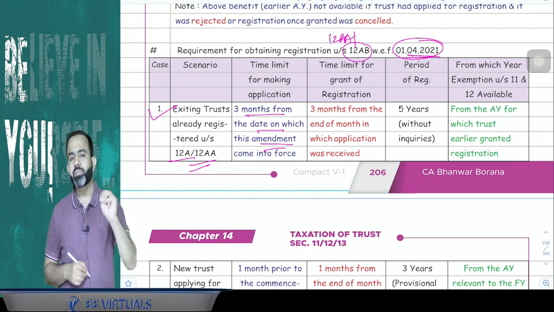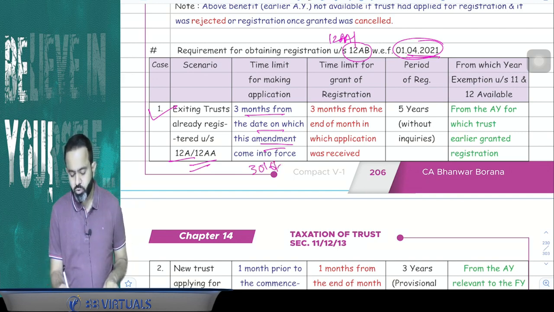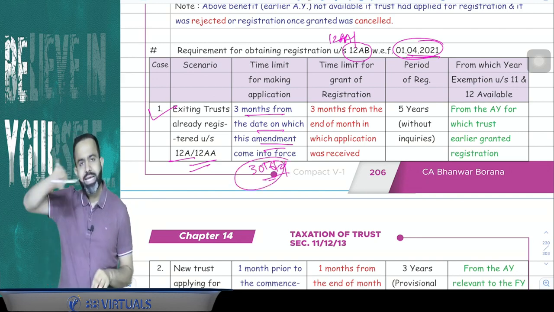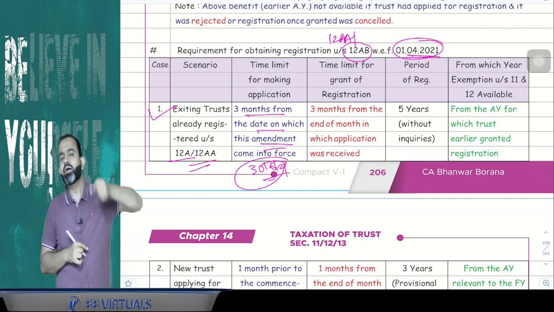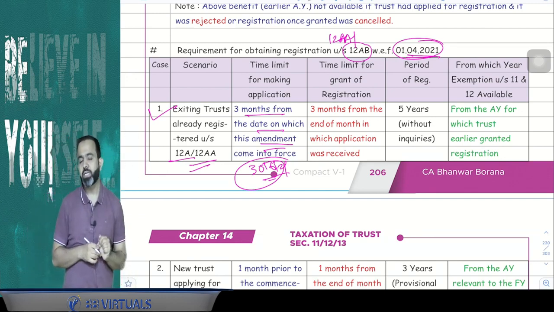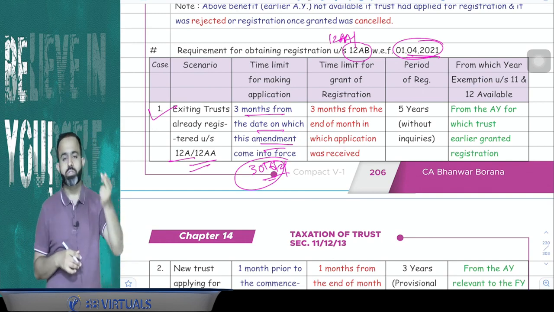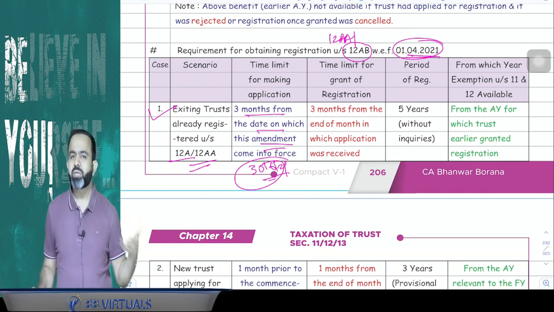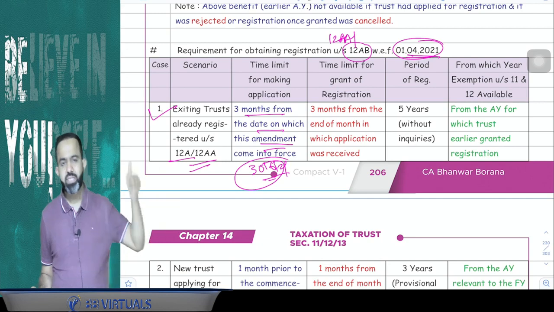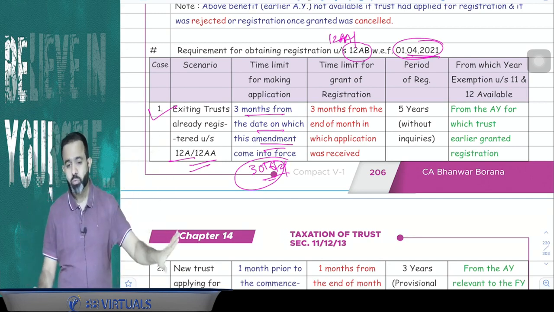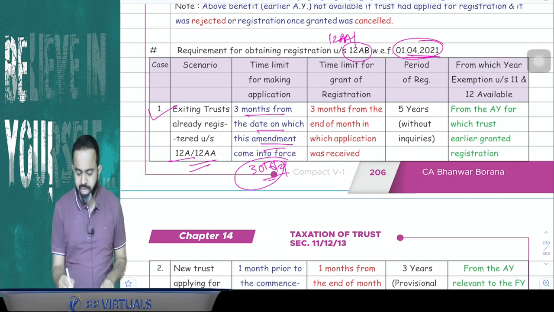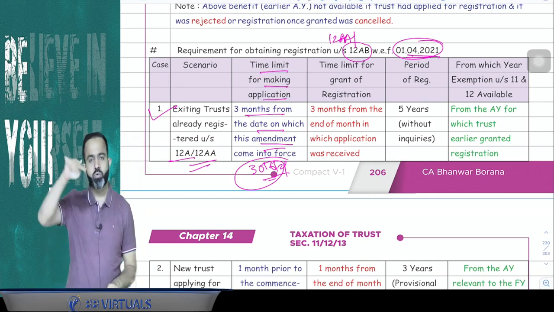If you add the 3 months, it means till 30th June 2021, all existing trusts have to be converted to 12AB, and they have to make the application for registration under 12AB till 30th June 2021. But guys, after some time CBDT extended this time till 31st March 2022. So the first point says that this time limit for making the application is for the existing trusts.